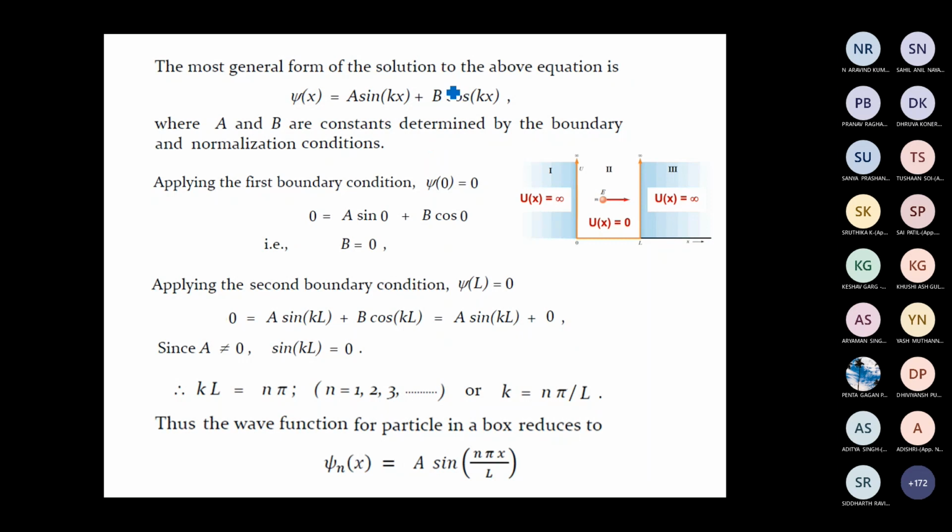By applying the first boundary condition we got b equal to 0. By applying the second boundary condition, we didn't get any value for a, because one choice was a equal to 0, but we cannot take that choice. So in our wave function there is this integration constant a.